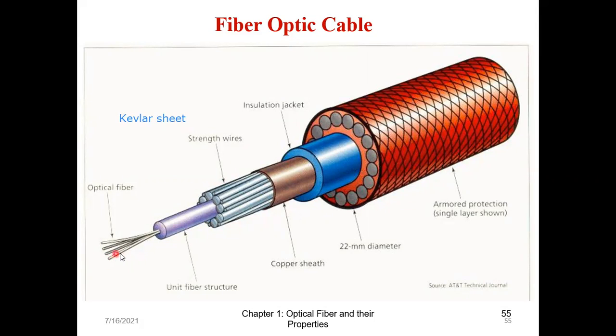Fiber है. Fiber के बाद मैंने jacket लगाया. And immediately if I put a tight jacket or cable, the fiber will break. So what I do is I have to fill up this space. यहाँ पे ऐसा full solid नहीं रहेगा. I have to keep an empty space because अगर ये jacket बहुत tight हुआ, so what will happen? The fiber itself will break. So we have to take so much care during the manufacturing of fiber.